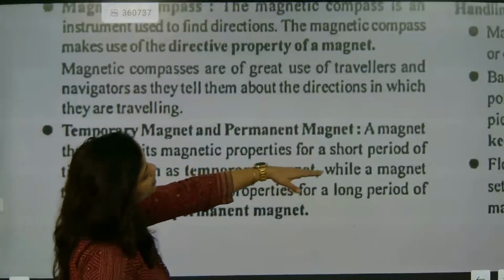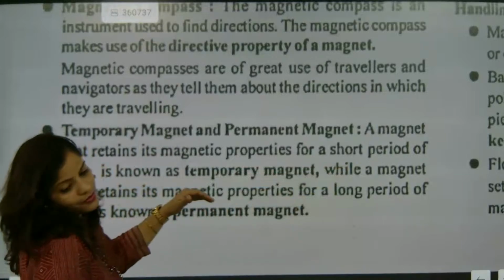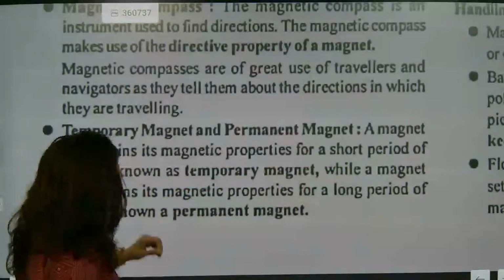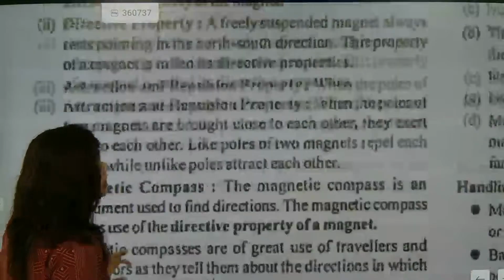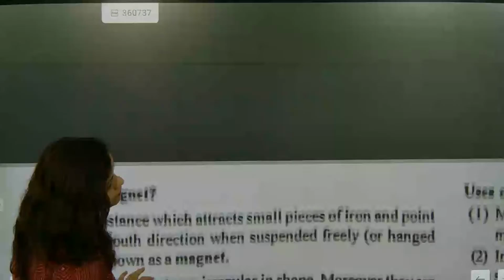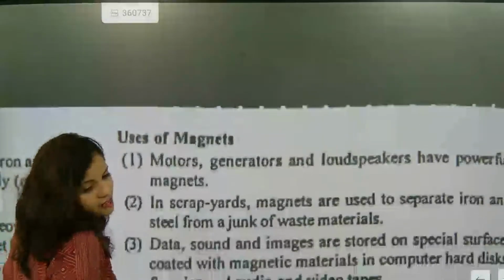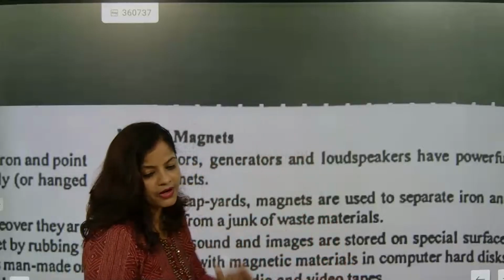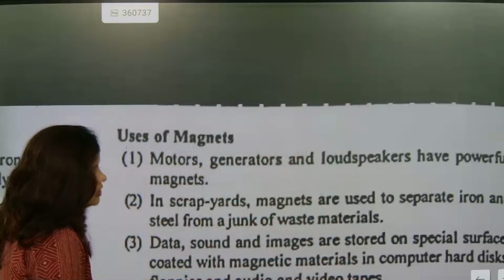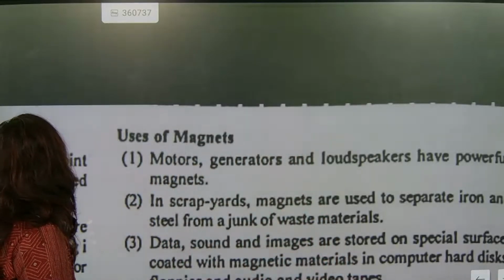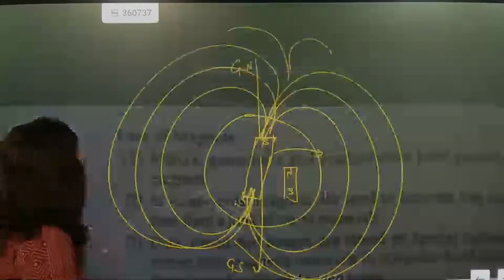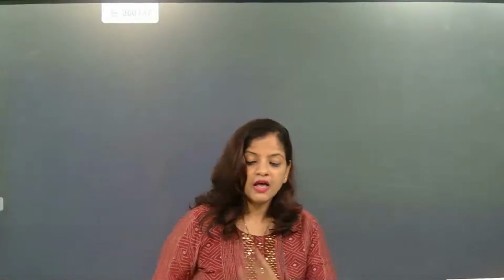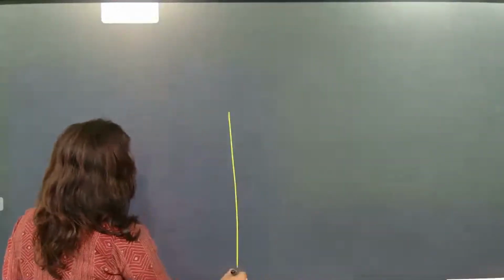If the magnetic property is there for a short period of time, it is called a temporary magnet. If the magnetic property remains for a longer period of time, it is considered a permanent magnet. That's what I have also explained about permanent and temporary magnets. We need to understand the difference between a permanent magnet and a temporary magnet. So now look here.